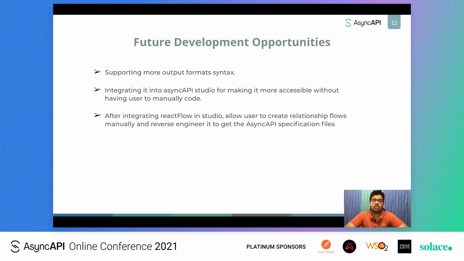There are a couple of future development opportunities, like supporting more output format syntax, and currently we are integrating it into the Async API Studio for making it more accessible without having the user manually code. And also after integrating React Flow in Studio, we can allow users to create relationship flows manually and then we can reverse engineer it to get the Async API specification files.